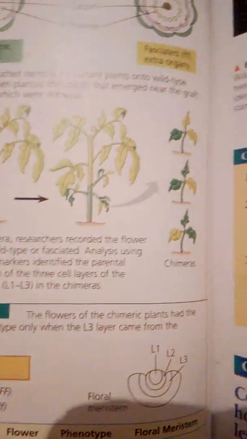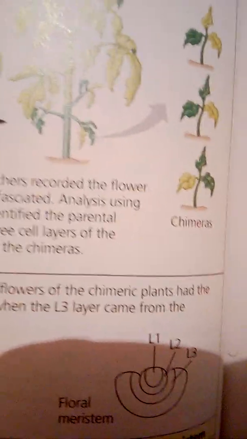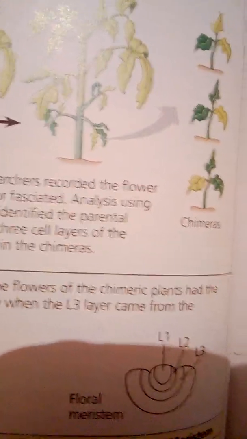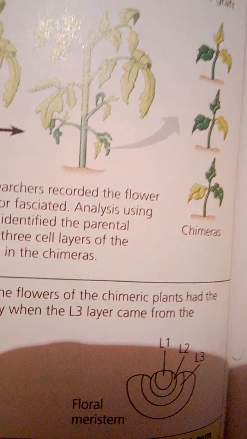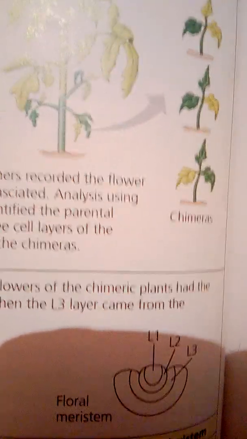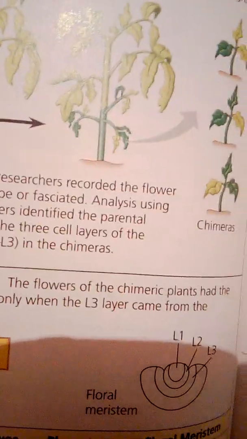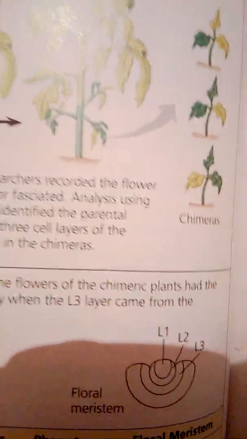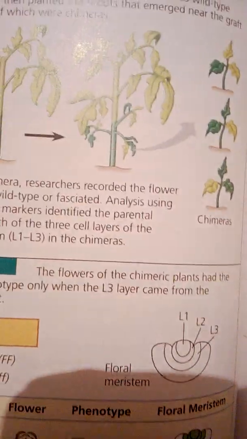Organ identity genes are analogous to homeotic genes in animals and are often referred to as plant homeotic genes. Just as a mutation in a fruit fly homeotic gene can cause legs to grow in place of antennae, a mutation in an organ identity gene can cause carpels to grow in place of sepals. By collecting and studying mutants with abnormal flowers, researchers have been able to identify and clone a number of